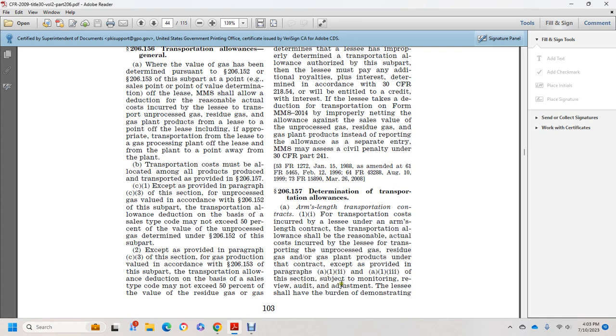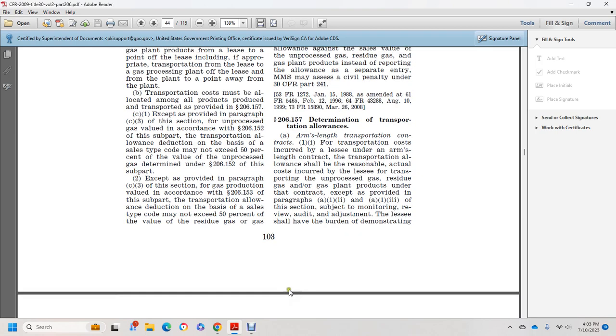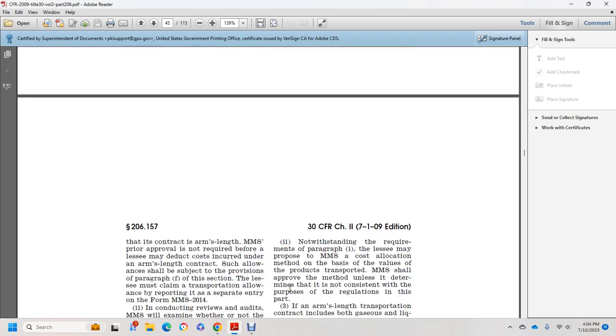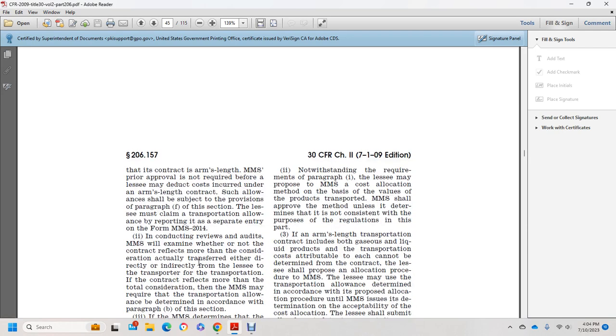Subject to monitoring, review, audit, and adjustment, the lessee shall have the burden of demonstrating its contract is arm's length. Prior approval from the Minerals Management Service is not required before the lessee may deduct costs incurred under the arm's length contract. The allowance shall be determined with the provisions of paragraph (f) of this section. The lessee must comply with the transportation allowance reporting on the separate entry form, Form MMS-2014.